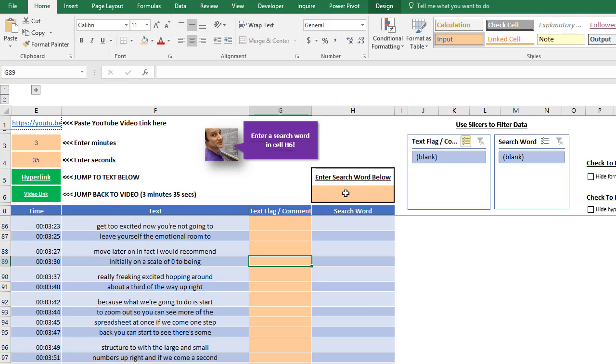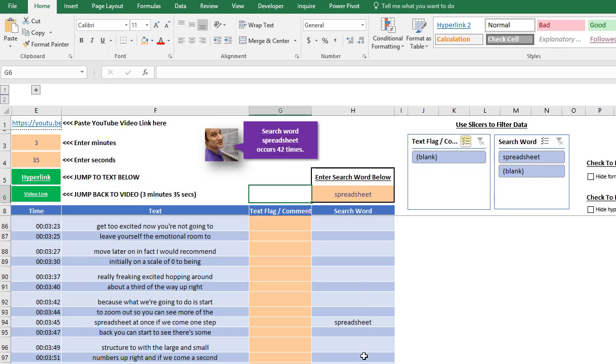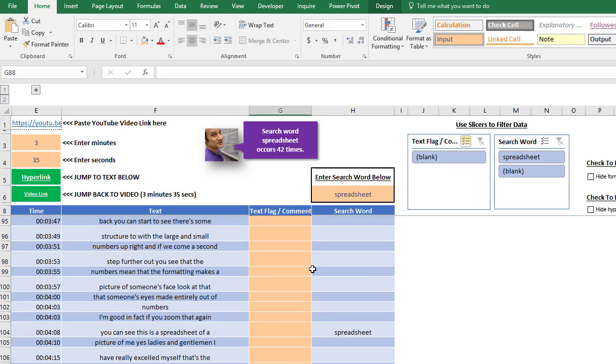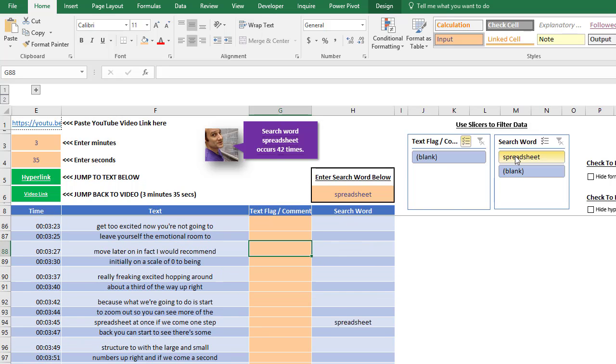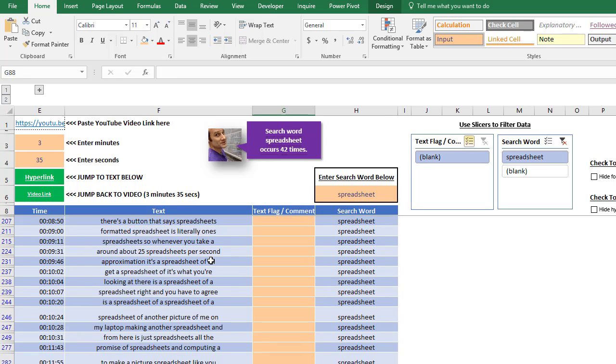We can click cell H6 and type in a keyword or a search word, and it will populate down here. And now Matt's telling us that the word spreadsheet, or it could be spreadsheets, occurs 42 times somewhere down here. We don't want to have to scroll back and forth forever, so we're going to use this slicer. Click the slicer, and now we see all the occurrences of spreadsheet all together because the slicer has filtered our data. So we can see all of this.